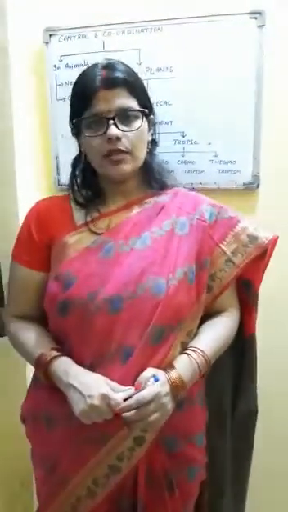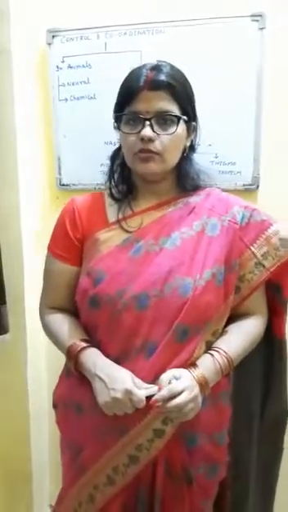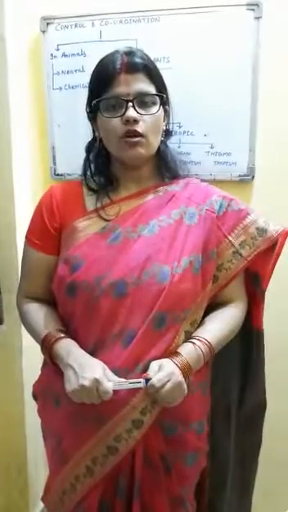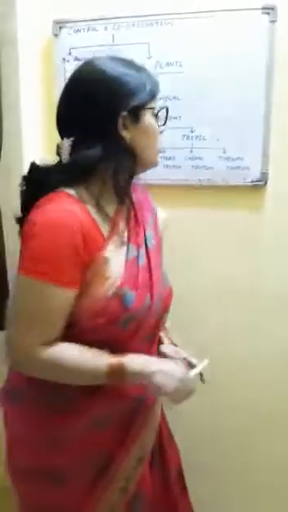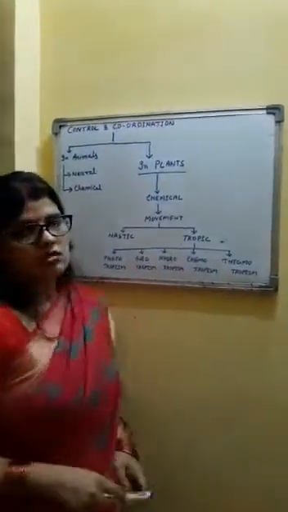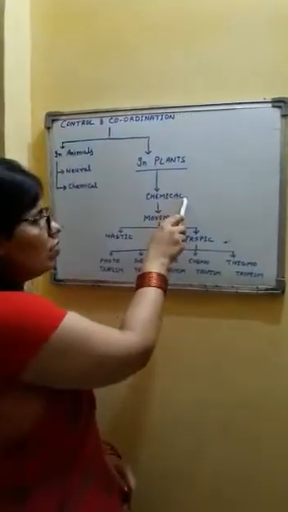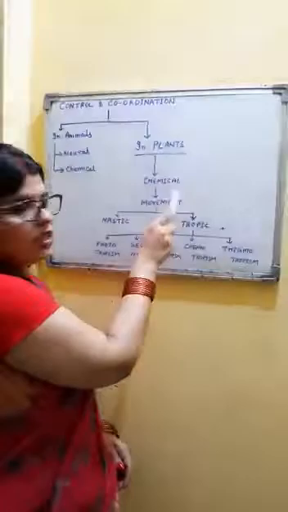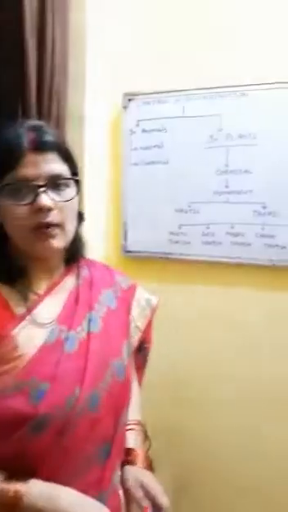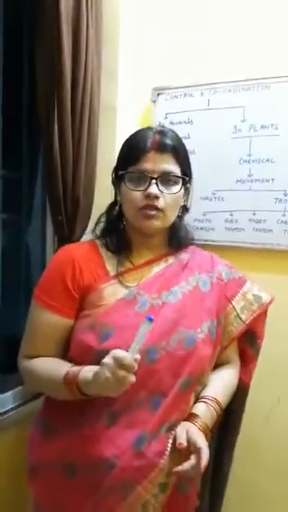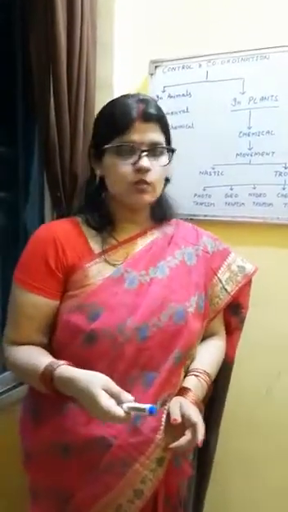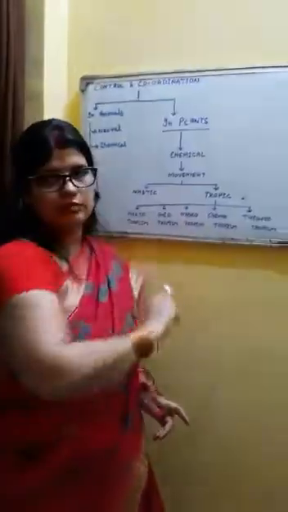Plants do not have muscles and brain. They do not have nerves and spinal cord. They have only one sort of coordination, that is chemical coordination, and they show it in terms of their movement. So plants react to a stimulus, or we can say show a response, in terms of movement.